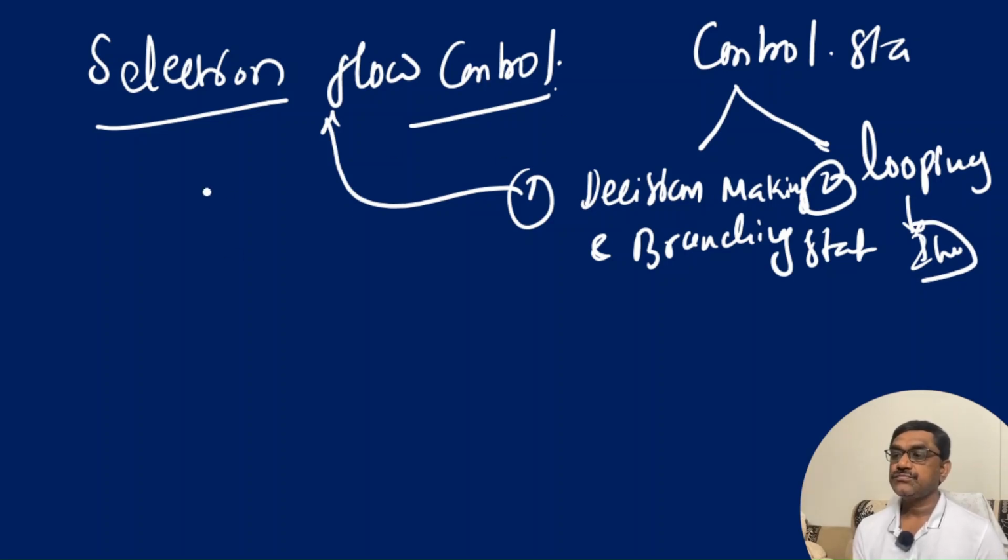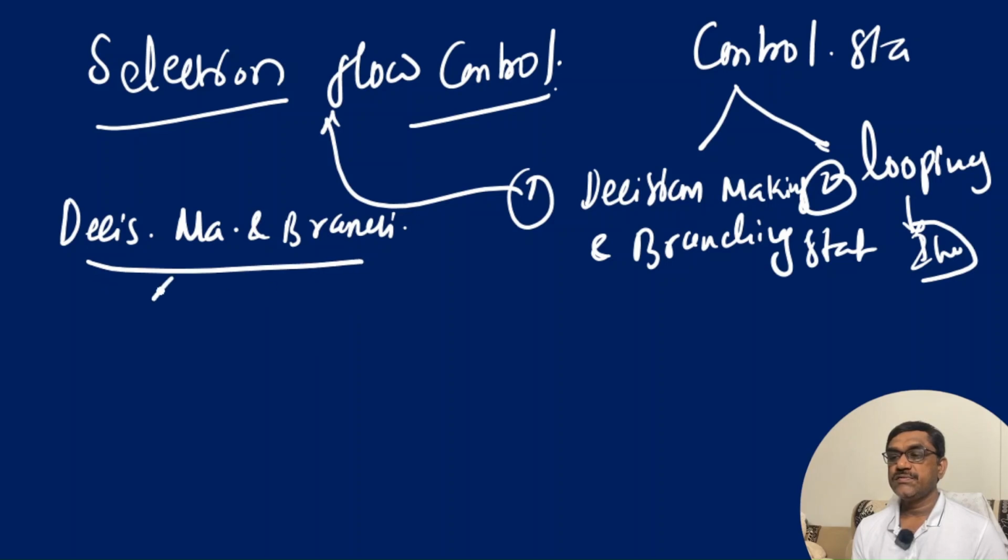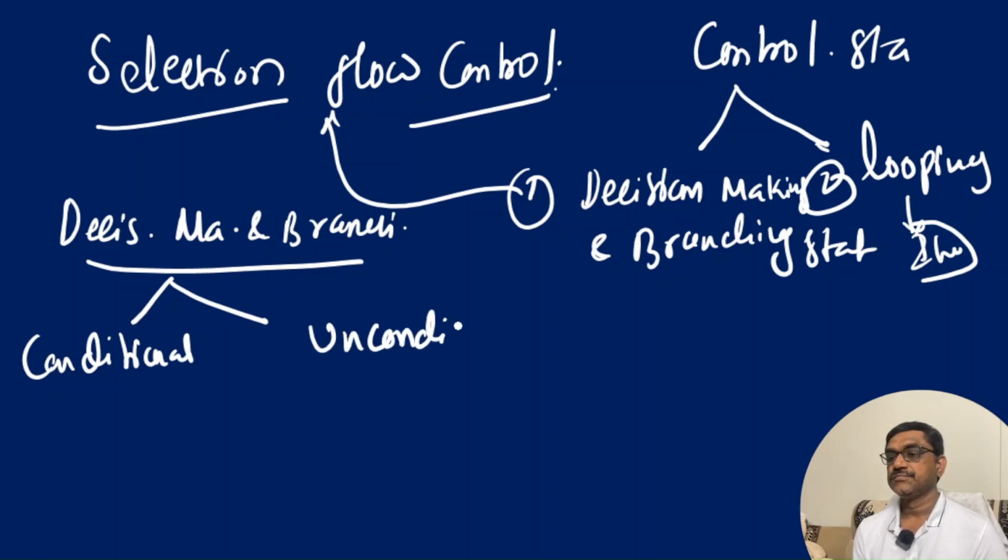Now we are talking about the decision making and branching statements. Again, these are divided into conditional and unconditional. Under conditional, we use the if statement, which we call simple if.